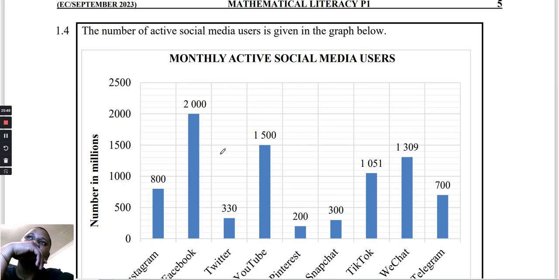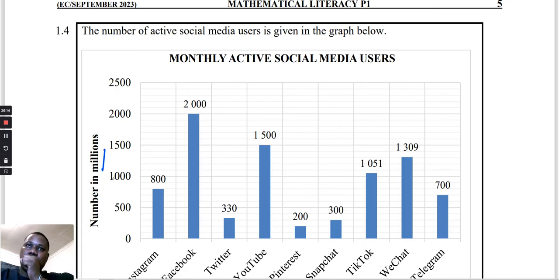Okay, so if we are reading it, on a monthly basis, the people that are active on Instagram, if we multiply that by a million, is going to be 800 million. That 2000 there is going to be 2 billion, because they say these numbers are in millions.